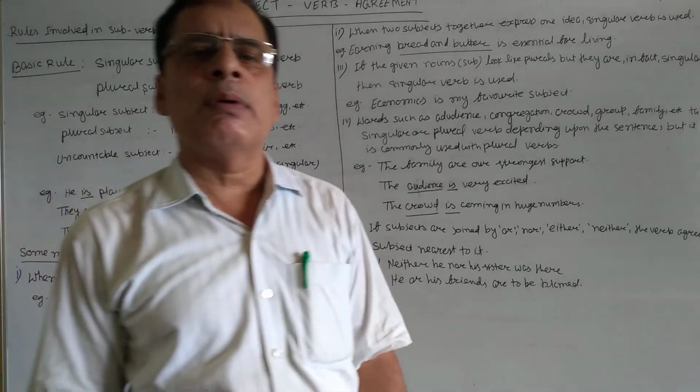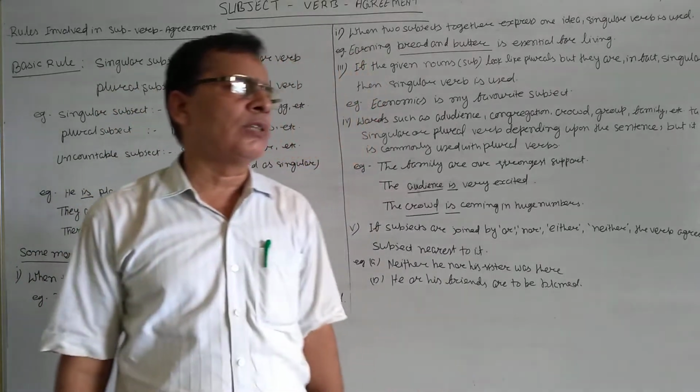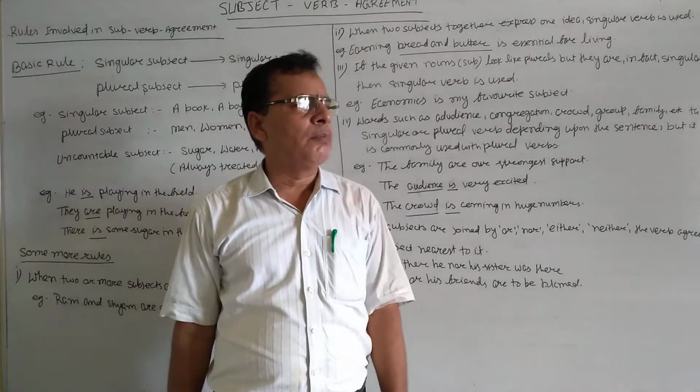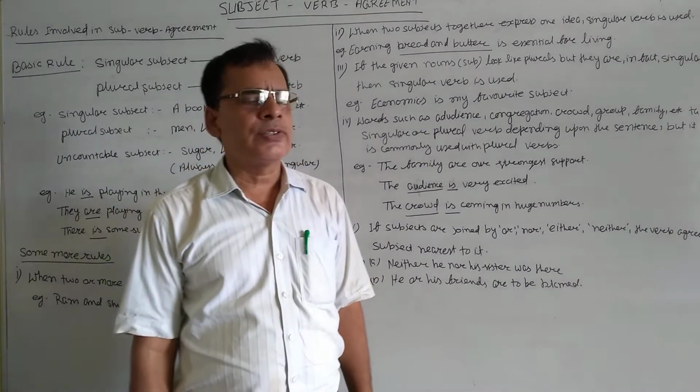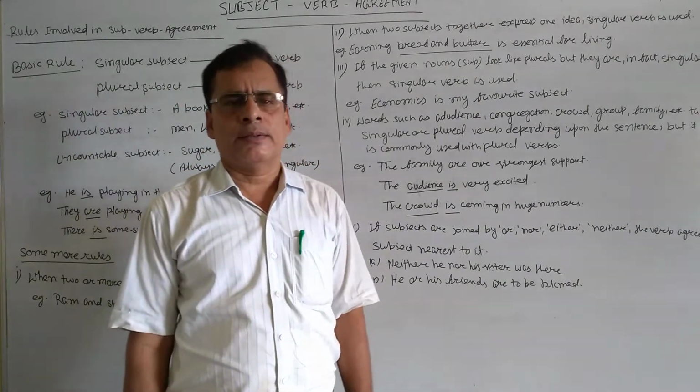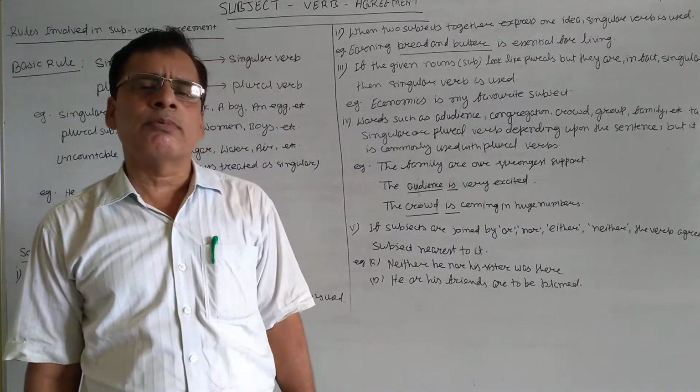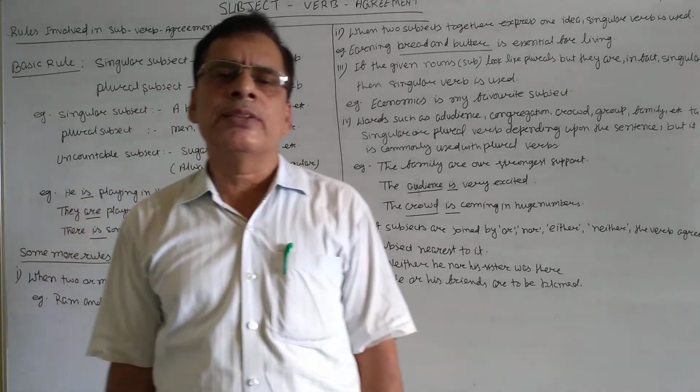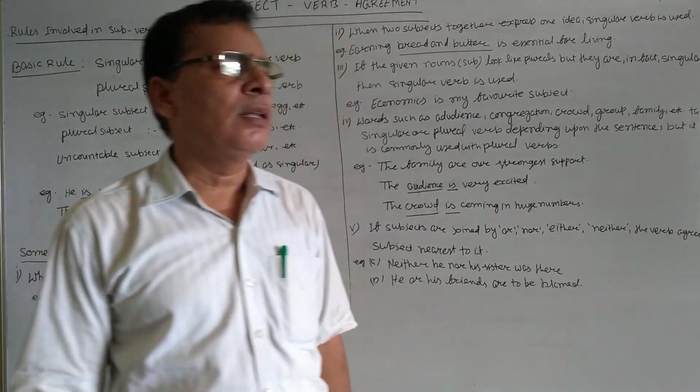And one thing you remember, that uncountable noun will be treated as singular number, which means singular verb will be used with uncountable nouns.